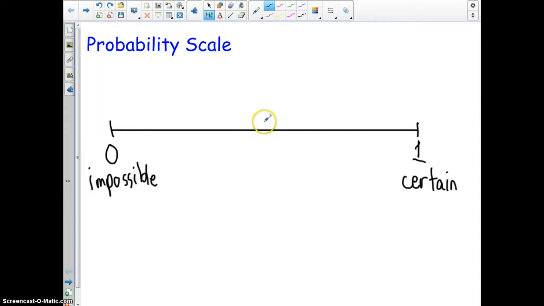Now, but most probabilities, okay, most events or most situations work around 0 and 1. Not all the time it's impossible, and not all the time it's certain. Okay, so let's work somewhere here exactly in the middle, which is 1/2. Equivalent of that is 0.5, and a lot of books will say it's 50-50 chance of happening. All right, of something happening.